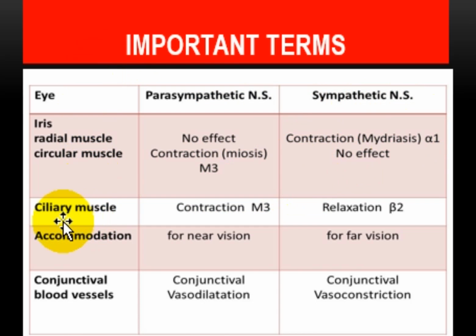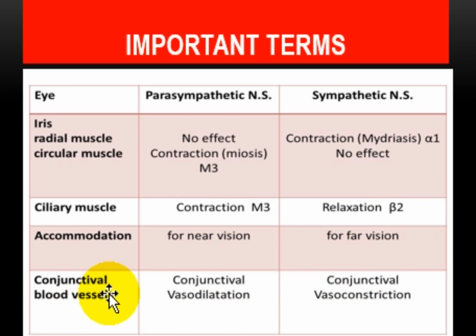Then we have the separate ciliary muscles, which are basically responsible for accommodation, and contraction through the M3 receptor leads to fixation of the lens for the near region. If the ciliary muscles are relaxed under a beta 2 agonist, it basically sets the lens for the far region.